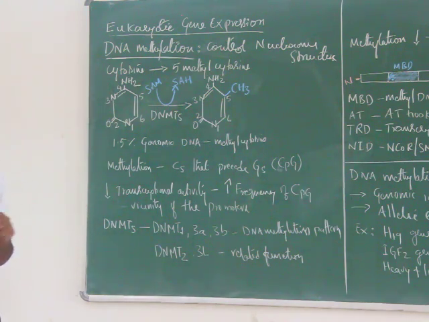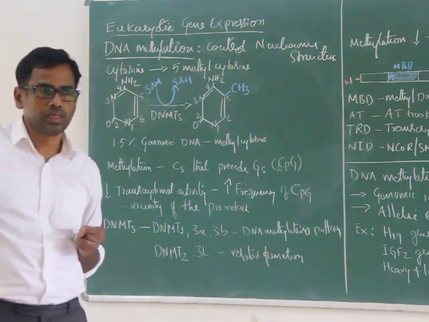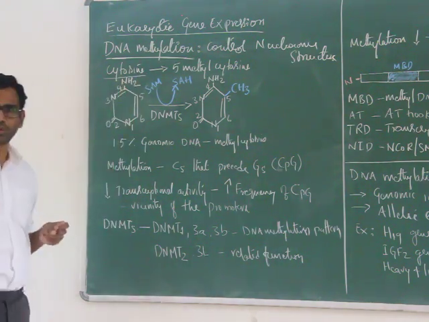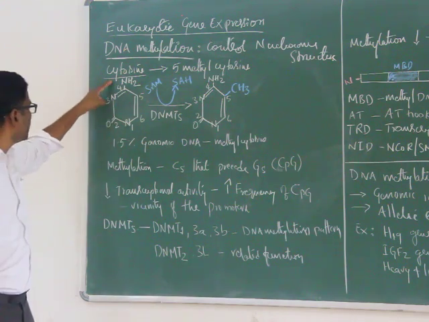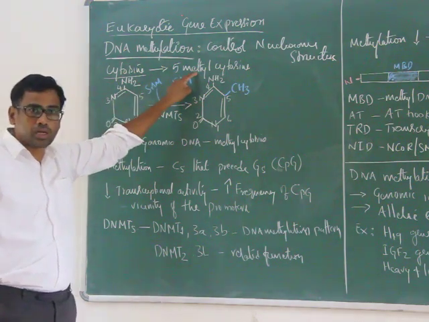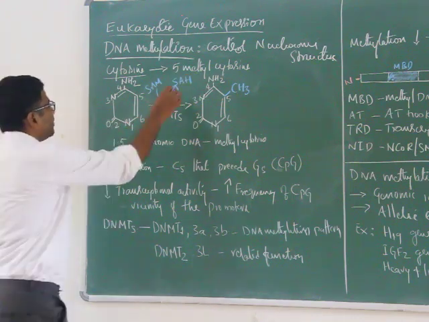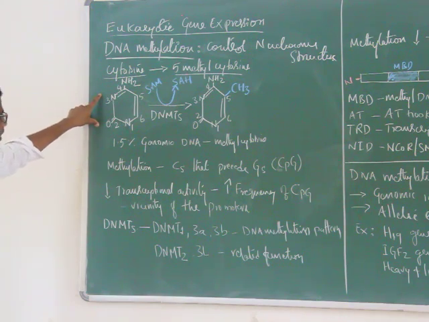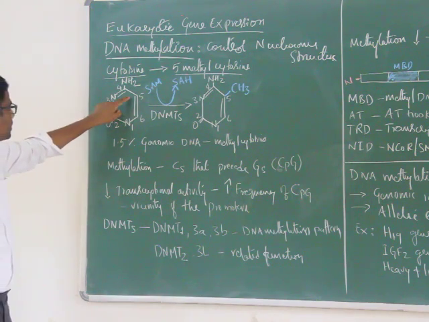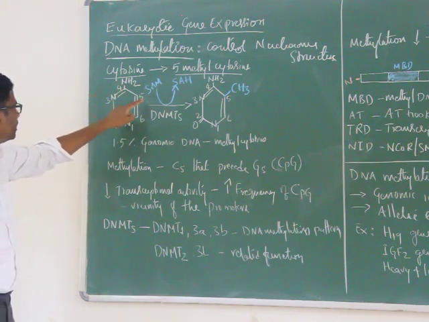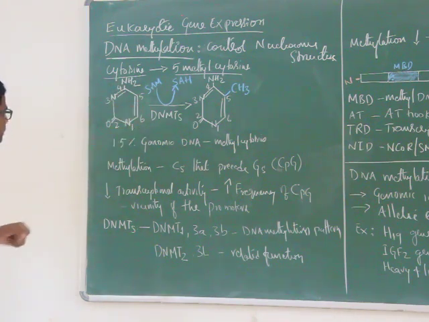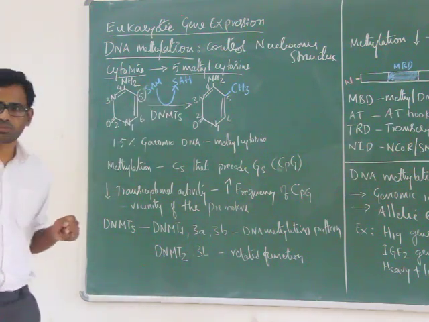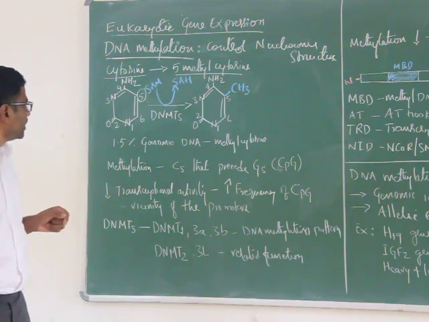Here in DNA we have 4 bases: adenine, guanine, thymine and cytosine. Cytosine mainly accepts the methyl group, right? Once cytosine accepts a methyl group, specifically at the 5th position, it becomes 5-methyl cytosine. Biochemically, consider this is cytosine: first, second, third, fourth, fifth, sixth carbon atoms. This 5th carbon atom is susceptible for accepting a methyl group.